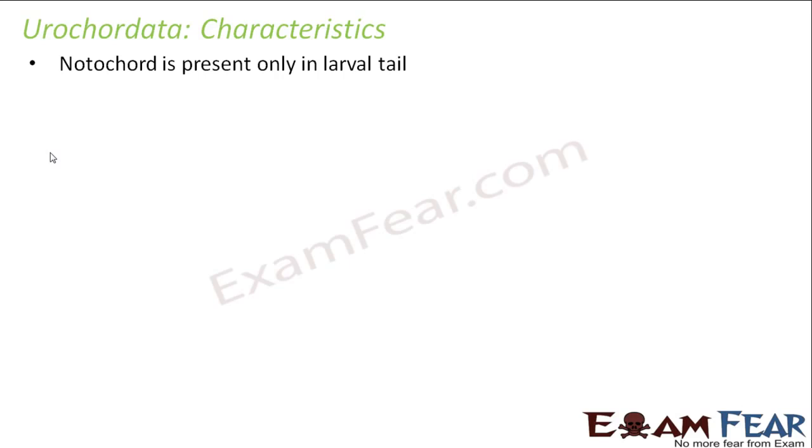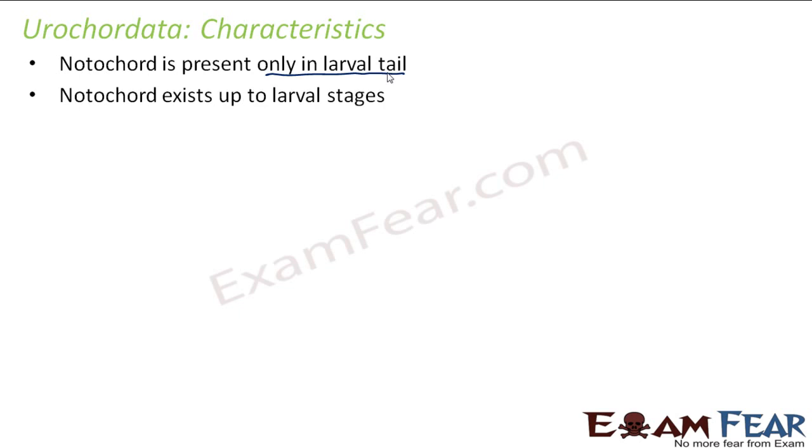In urochordata, notochord is present only in the larval tail. So the notochord is not present throughout the length of the body. It is present only in the larval tail. As I said, based on where the notochord is present, the classification of protochordata was done. So here it is present only in the larval tail, that is the tail of the larva. Notochord exists up to larval stages. It doesn't exist throughout life. It exists only up to the larval stages. Now when the larva grows up to form adult, the notochord vanishes.